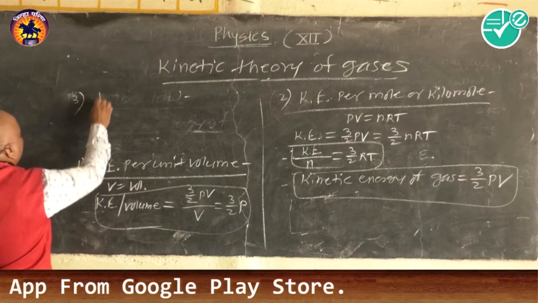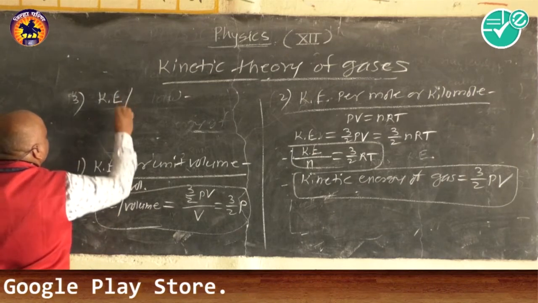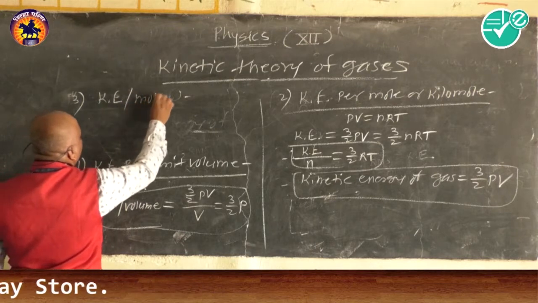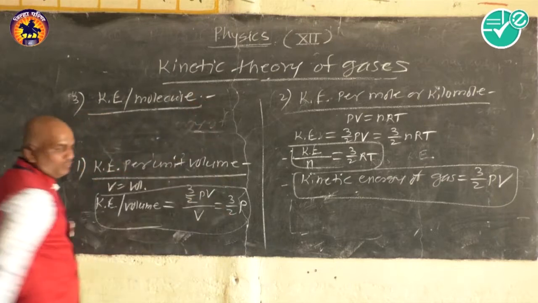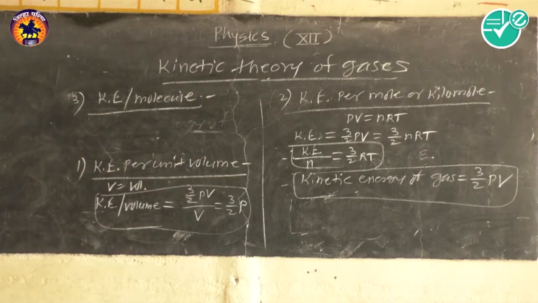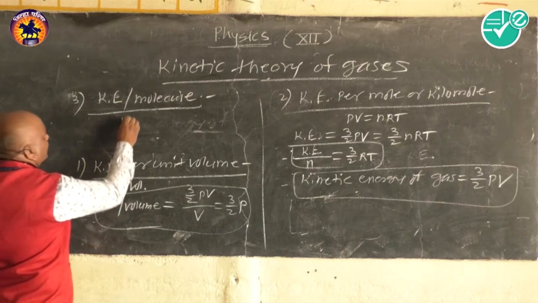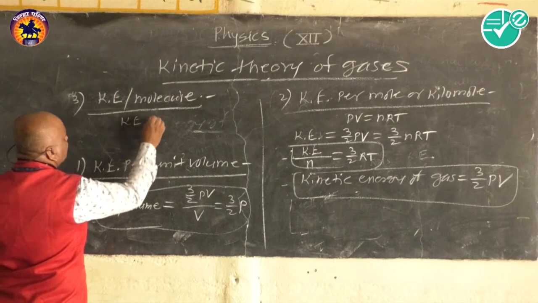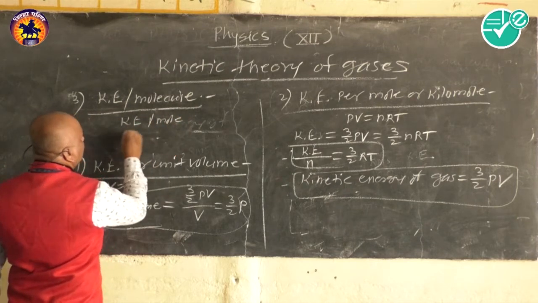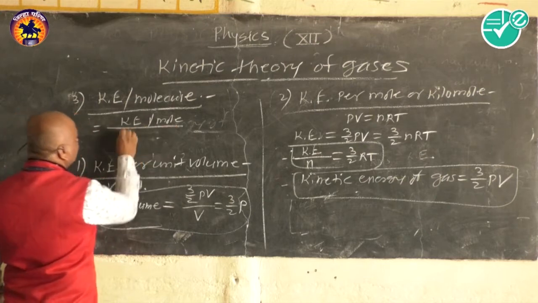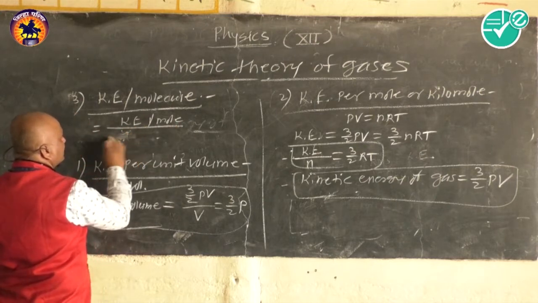So kinetic energy per unit molecule is kinetic energy per mole or kilomole upon Avogadro's number.